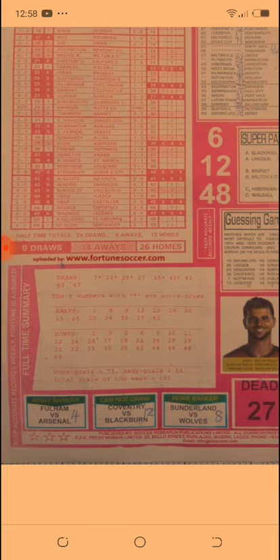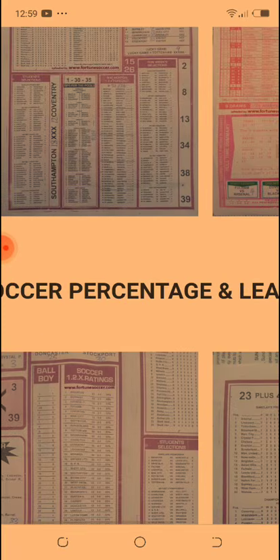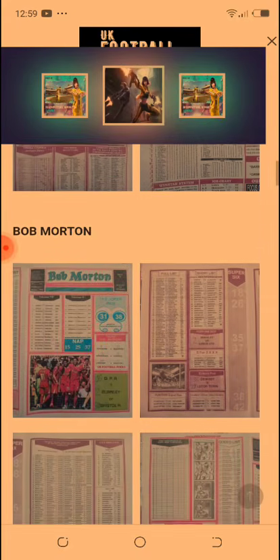So on the away banker we have 4, and on the home banker we have 8. So 4 plus 8 will give us 12. Okay, so it clearly shows that from the 3 numbers there, we are going to be seeing 1/2 or 2/3 full-time draws from there. So we move to the next paper on our list, which happens to do with I think the Bob Morton International paper.